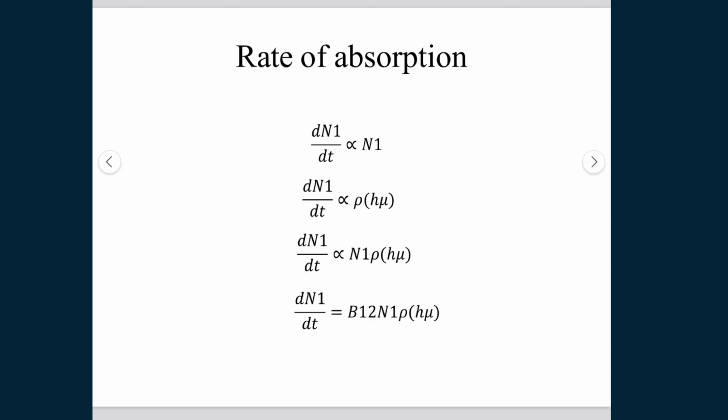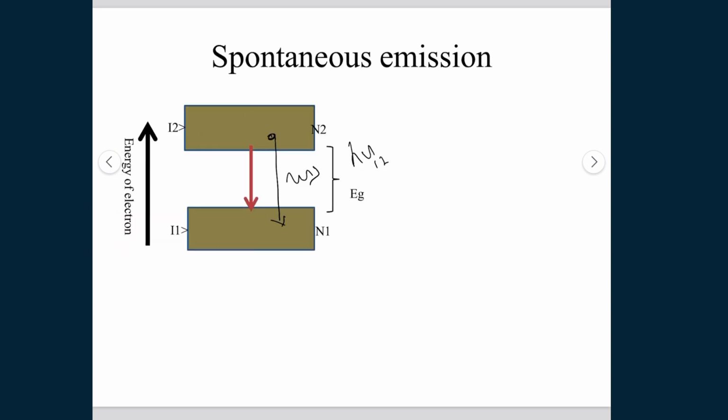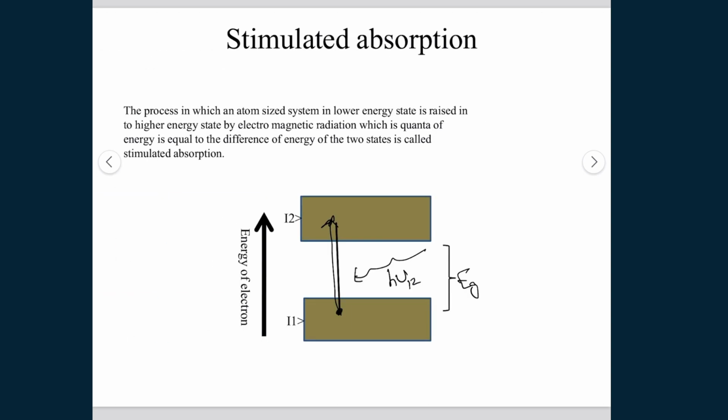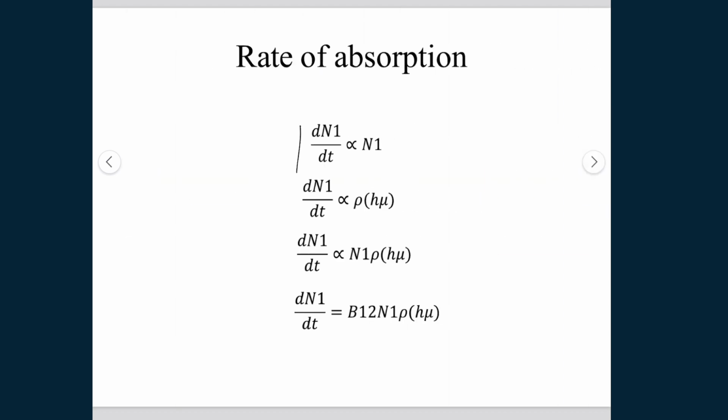If you want to find the rate of spontaneous emission, the rate of decay of electrons, here n1 is the number of electrons in the ground state, and n2 is the number of electrons in the excited state. The rate of absorption, the decay of electrons in the ground state, is proportional to the number of electrons. Of course, the more electrons in the ground state, the more they will absorb and get to the excited state.